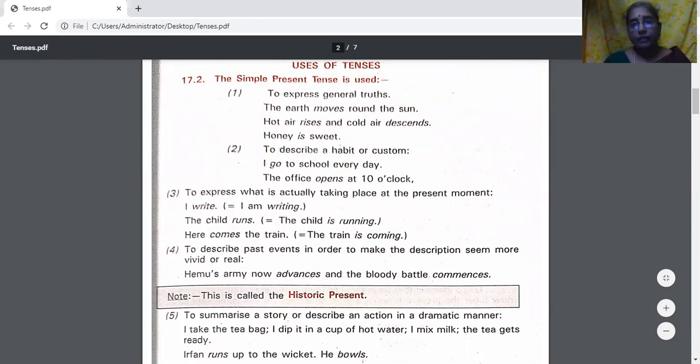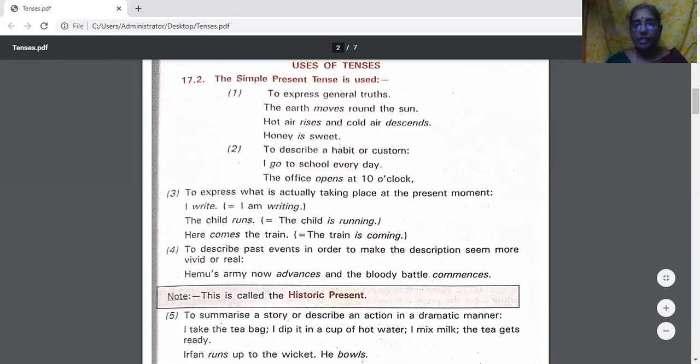So let us first start with simple present tense. Simple present tense is used to express general truths. General truths means, like the example, the earth moves around the sun. Hot air rises and cold air descends. Honey is sweet.